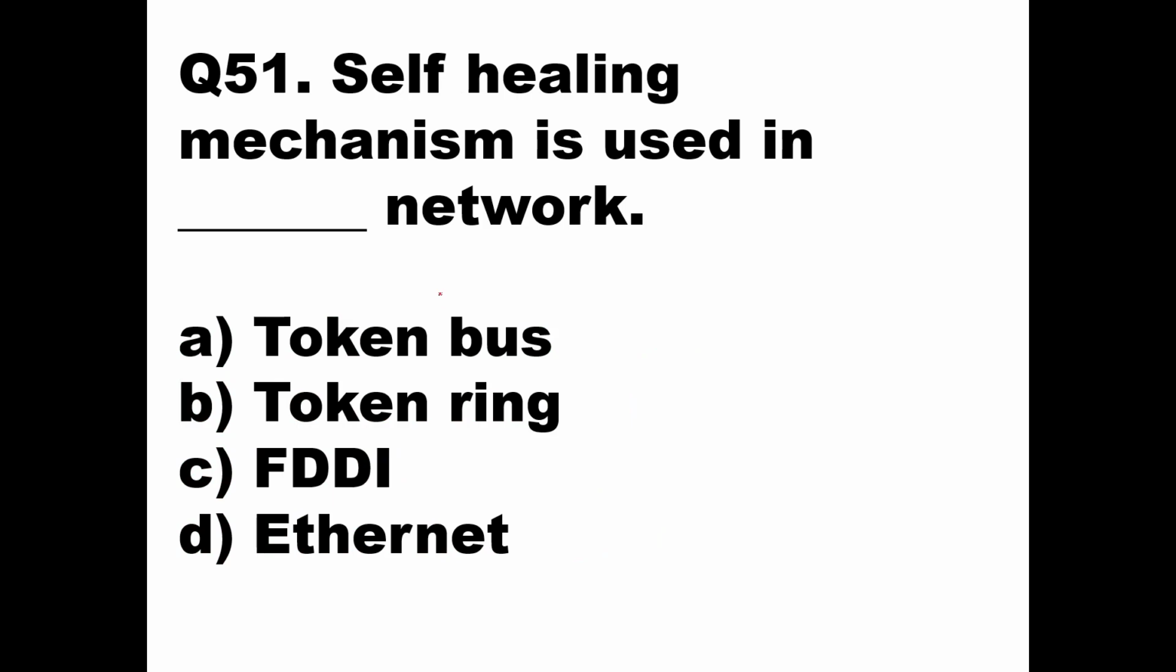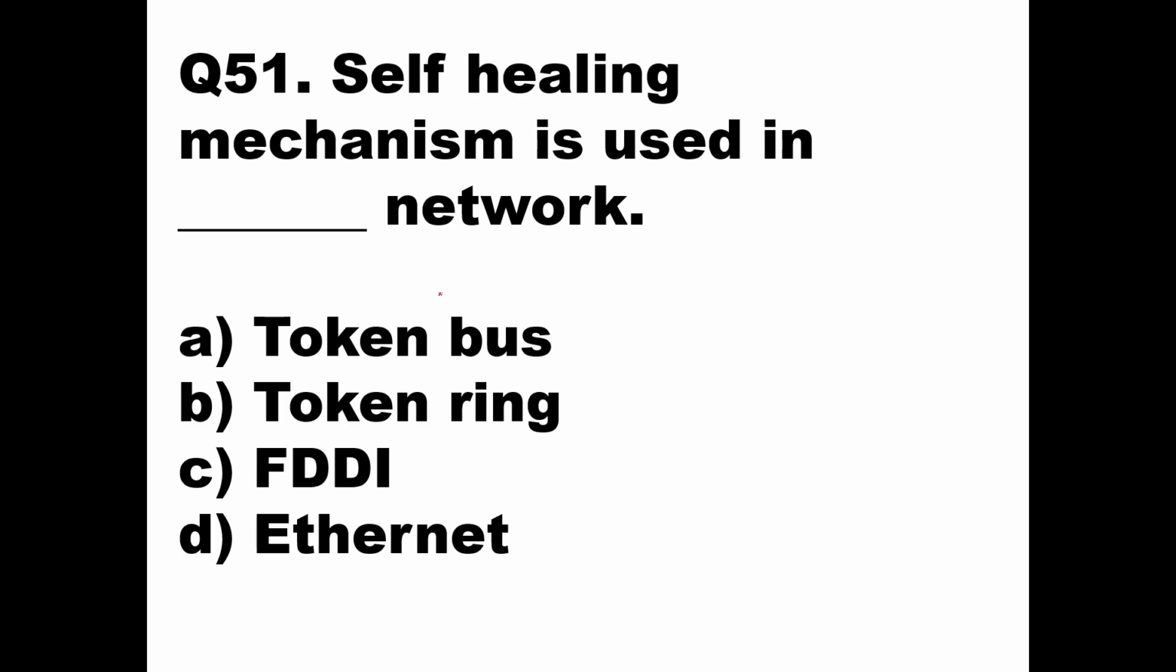Self-healing mechanism is used in which type of network? Whether it is a token bus, token ring, fiber distributed data interface, or Ethernet. So here basically we have a token ring. Token ring was a ring in which all the computers are connected. The computer which wants to send data has to accept the token first, which is on the line. Once it accepts the token, then it can send its data, and that data will have the destination address.